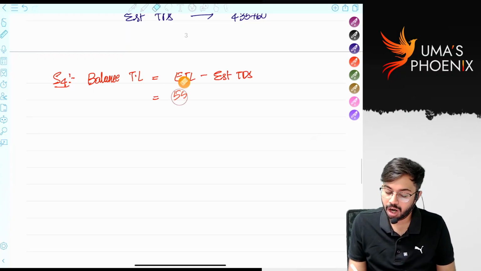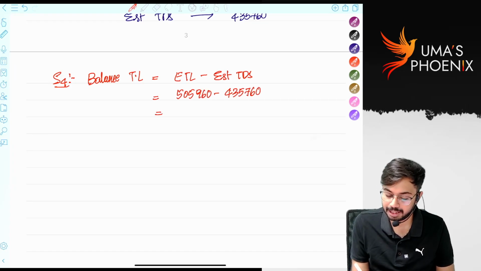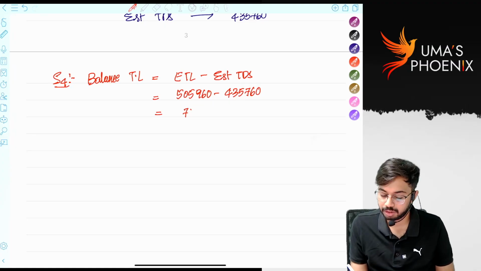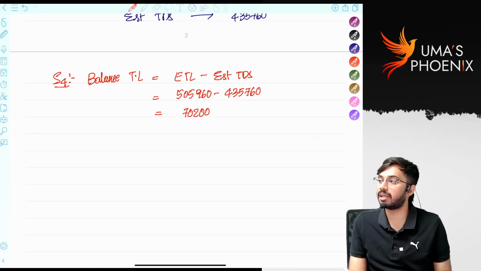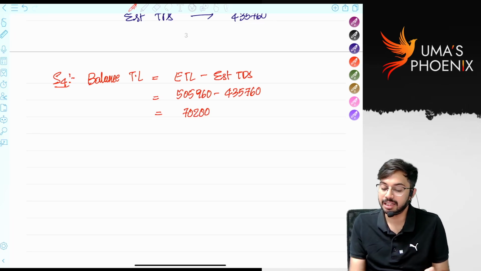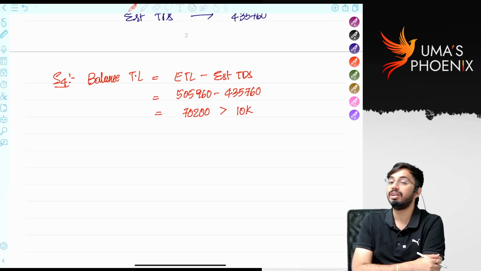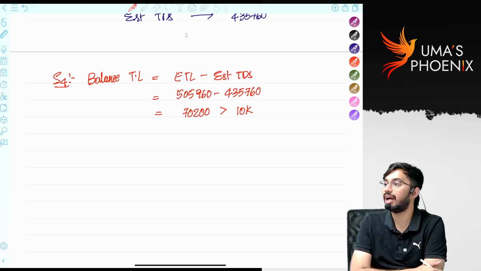But how much TDS was deducted? 4,35,760. How much is balance? That means balance tax liability required to be paid by Mira is 70,200, which is greater than 10,000, right? So advance tax provisions are applicable.